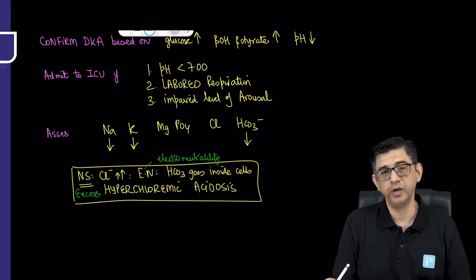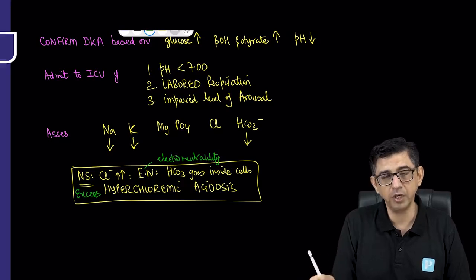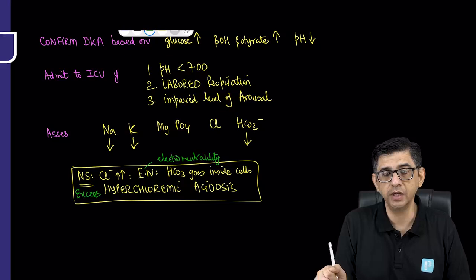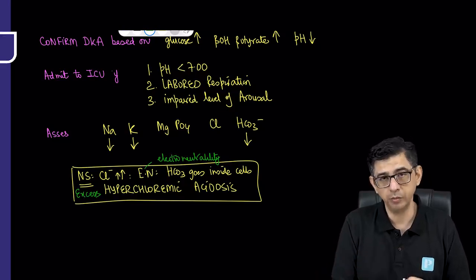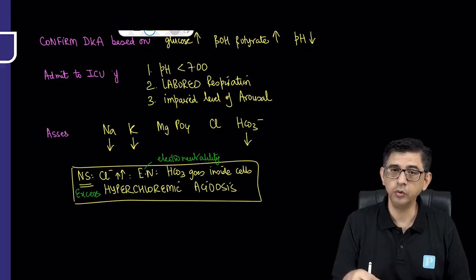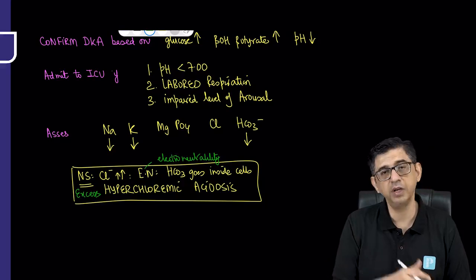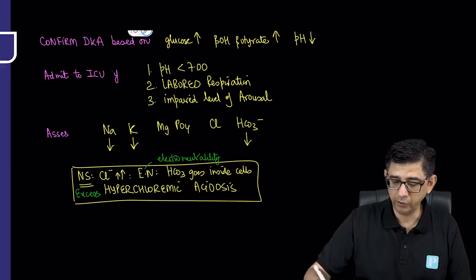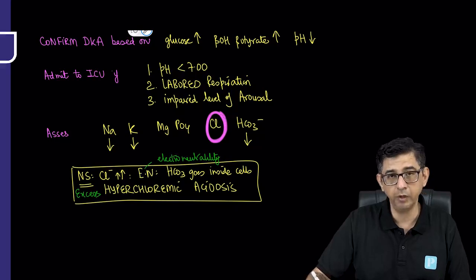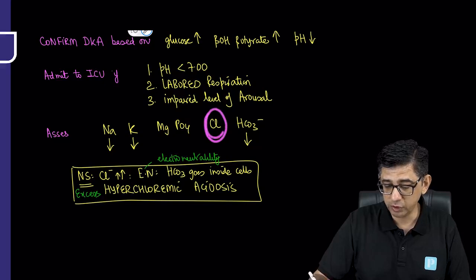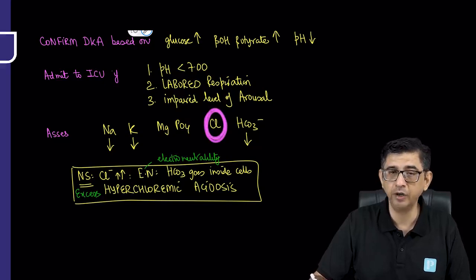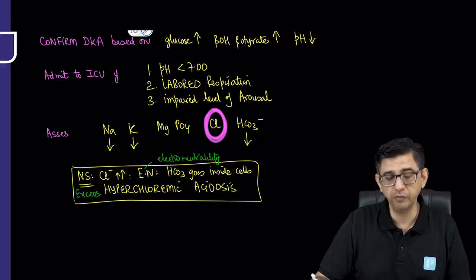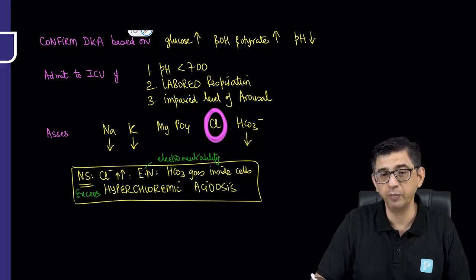If I find that the chloride is disproportionately rising, then I will change the IV fluid. I will not be using 0.9% saline; I will start giving 0.45% normal saline. I repeat my statement again. First, I taught you normal saline in excess can cause hyperchloremic acidosis. Second, if I find a disproportionate rise of chloride on my treatment, I know that the bicarbonate values will be falling disproportionately and acidosis will ensue, or the person can worsen also. So I will slow down my fluid administration, so that the delivery of chloride is slowed, by changing the fluid from normal saline to 0.45% normal saline.